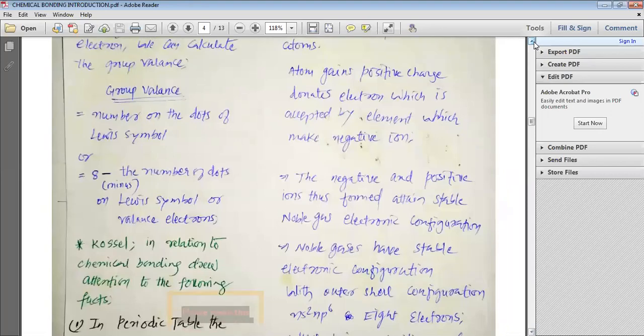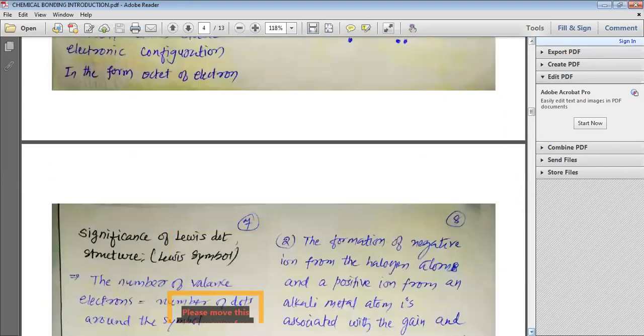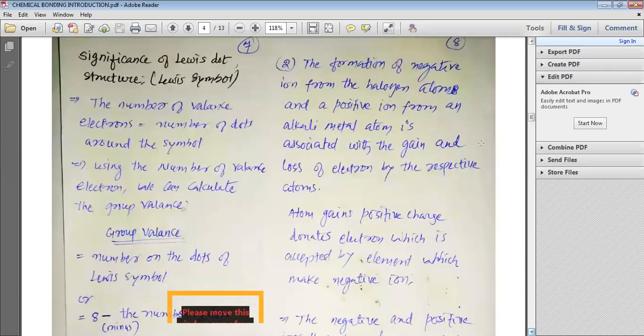You can see that group number 17 is halogens, group number 18 is noble gases, and again group number 1 is alkali metals. So if we make a circle of the periodic table, we can say 17, 18, 1. So group number 18 actually separates group number 17 and group number 1.